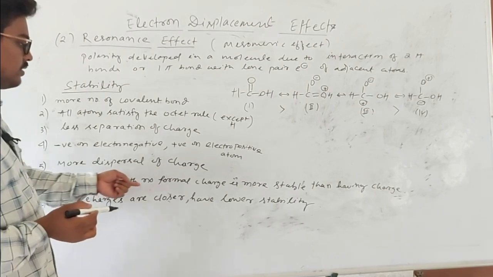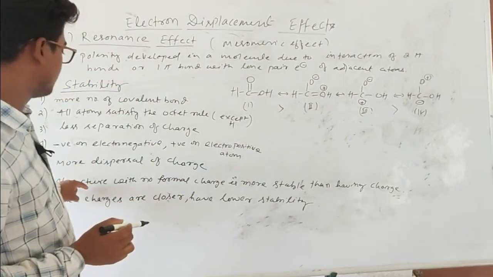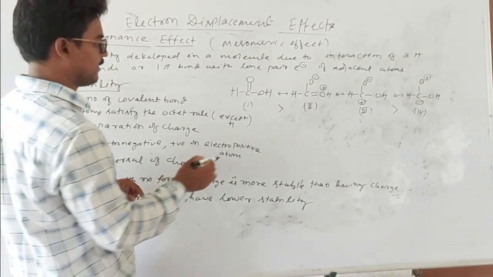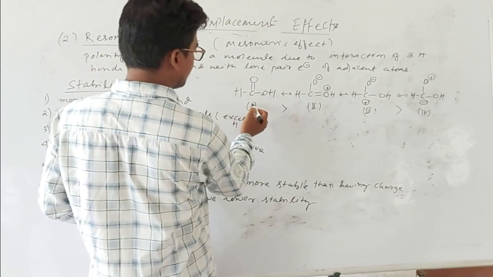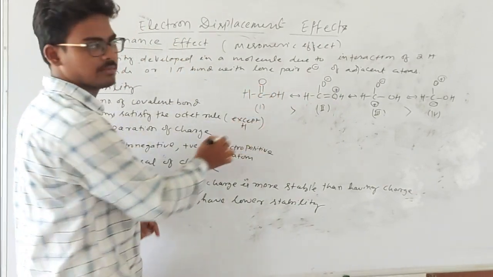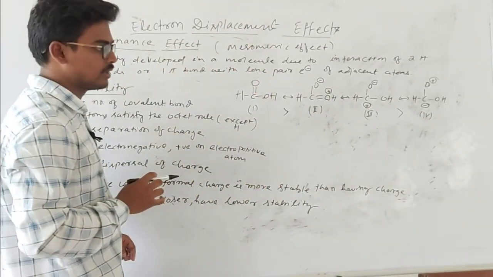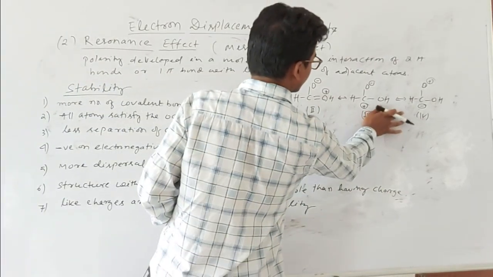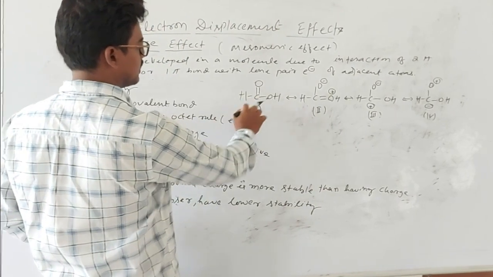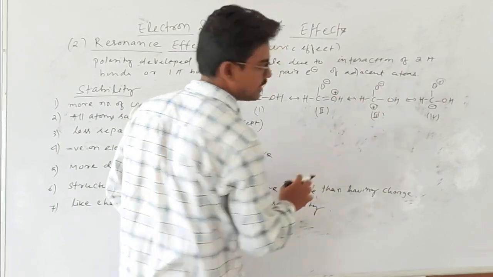Sixth one, structure with no formal charge is more stable than the one having charge. Structure with no formal charge is more stable than the one having charge. Here, carbon 1 is here, structure 1 does not contain any formal charge, but structures 2, 3 and 4 contain formal charge. Okay.